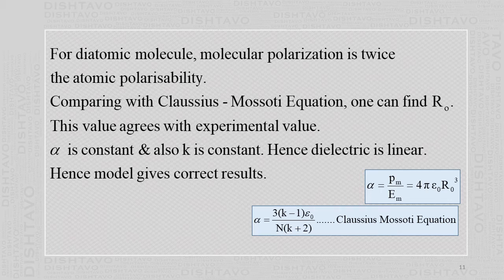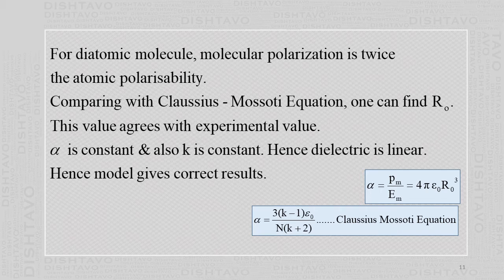This is the Clausius-Mossotti equation for alpha, and this is what we found from the simple model, 4 pi epsilon 0 r naught cube. If you compare and calculate the value, both calculated using the Clausius-Mossotti equation and using this, it tallies. So the value agrees with the experimental value.